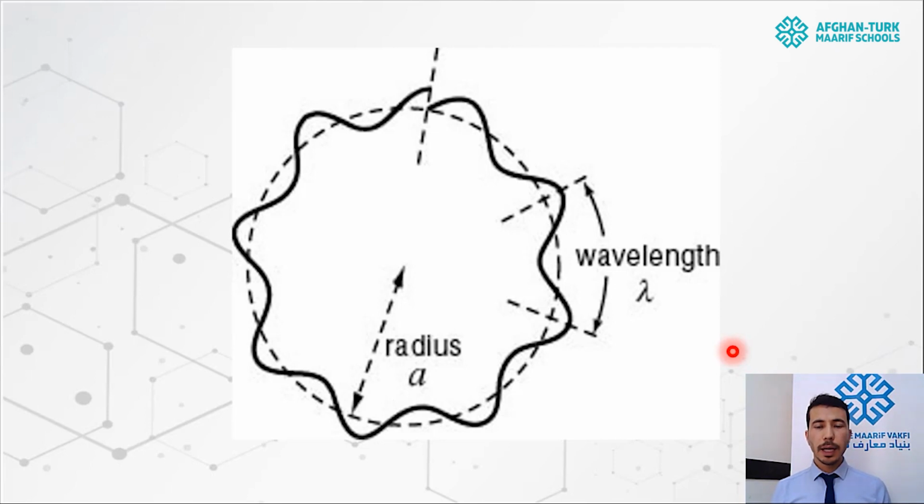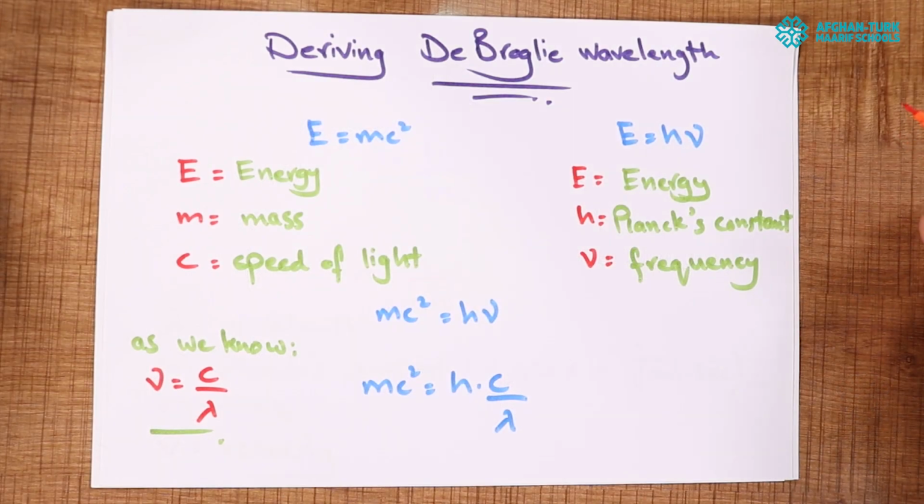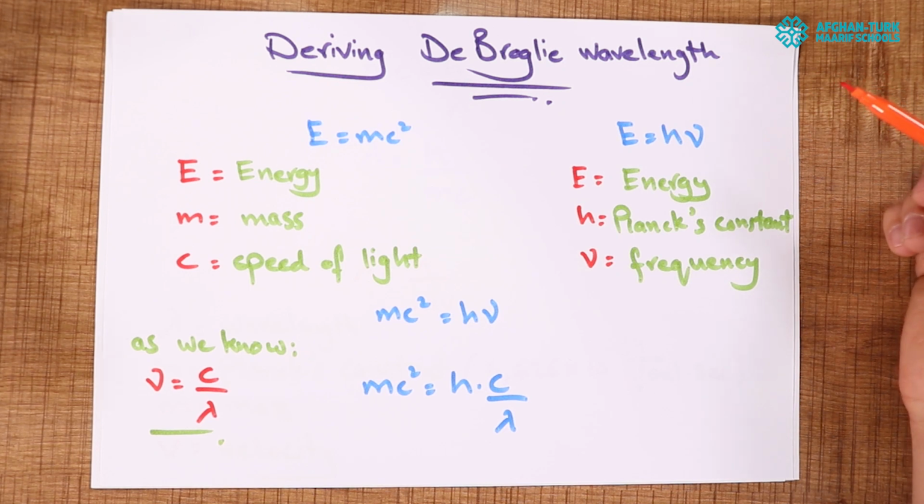Let's have a look at Louis de Broglie's wavelength equation. How did he derive the equation? Let's derive or find out the de Broglie wavelength equation. How did de Broglie first find this equation? Actually, he used Einstein's famous equation relating matter and energy.